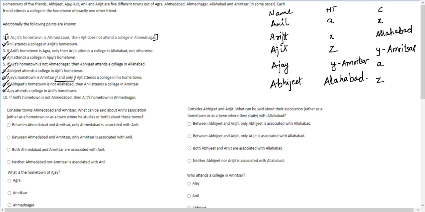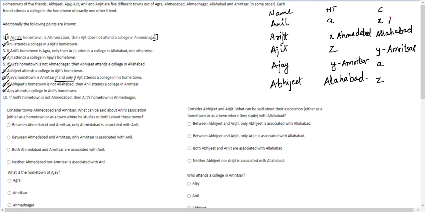If Arijit's hometown is Ahmedabad, then Ajit does not study in a college in Ahmednagar. Is Ajit studying in Ahmednagar? No. He is not studying in Ahmednagar. It means Arijit's hometown is Ahmedabad.